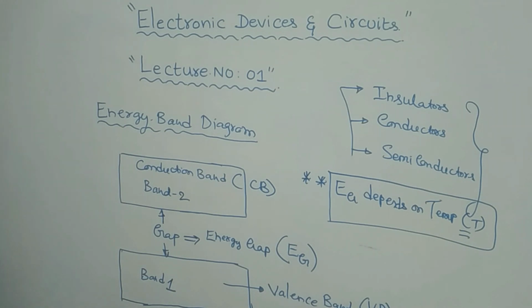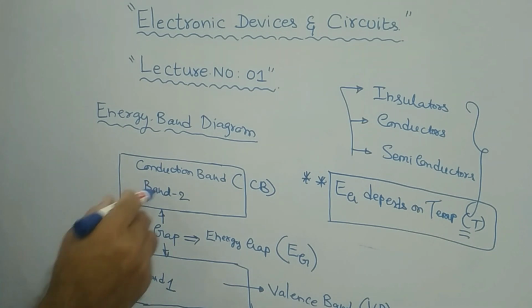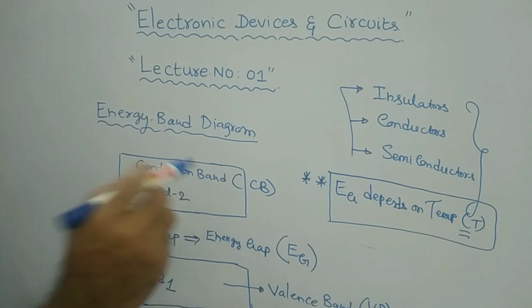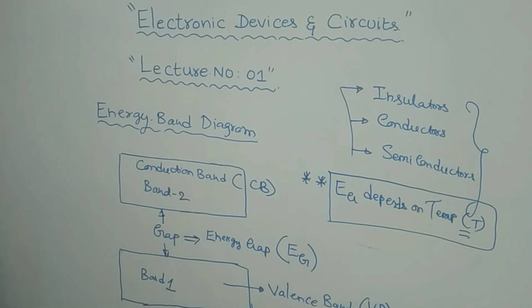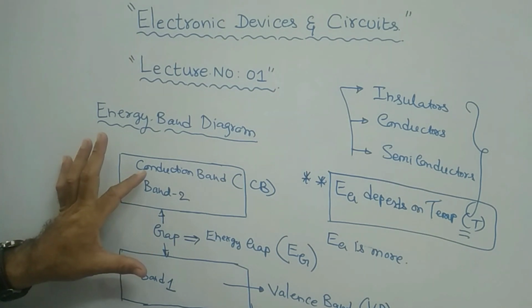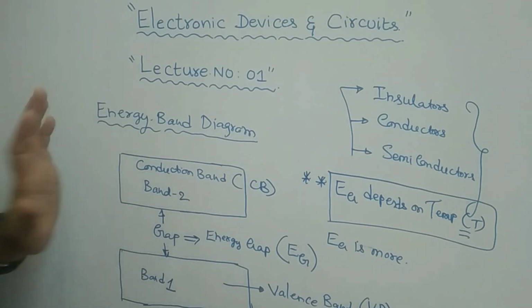Now let us see, say for example, these two bands are there, the valence band as well as the conduction band. In the first case, let us say the energy gap is more. If the energy gap is more, it is nothing but the gap between these two bands is very large. What is the meaning of this valence band and conduction band? What is the purpose of these bands in general?